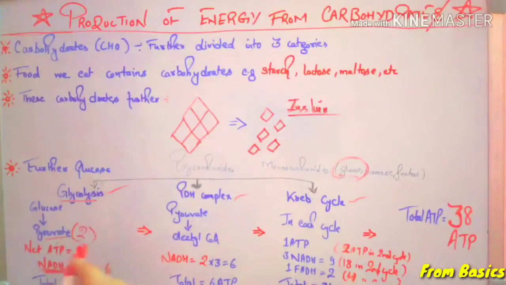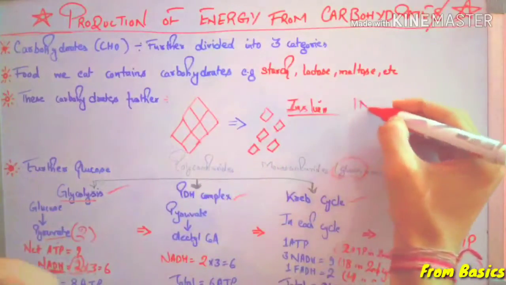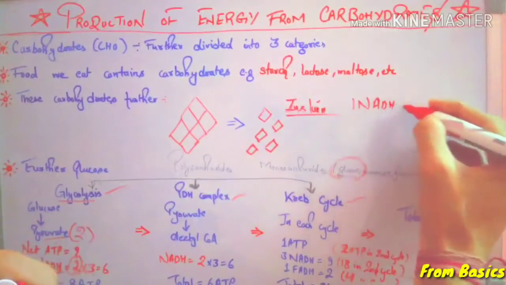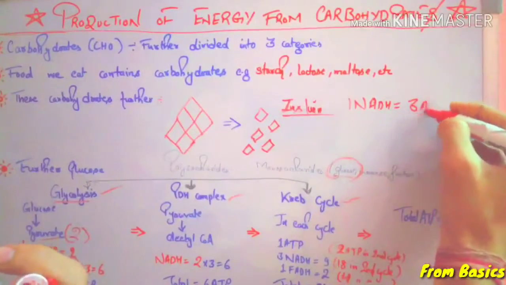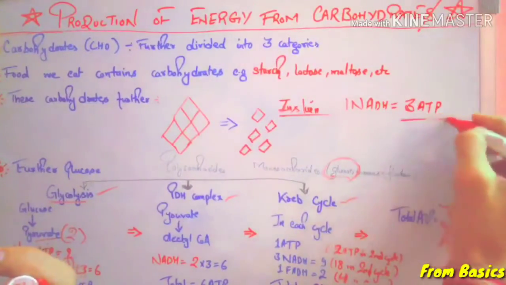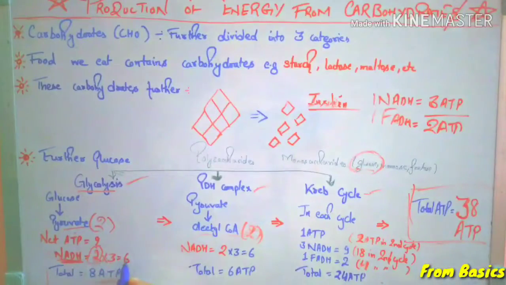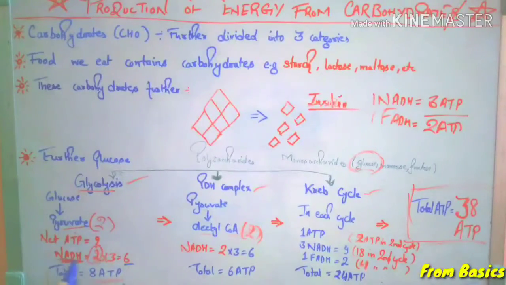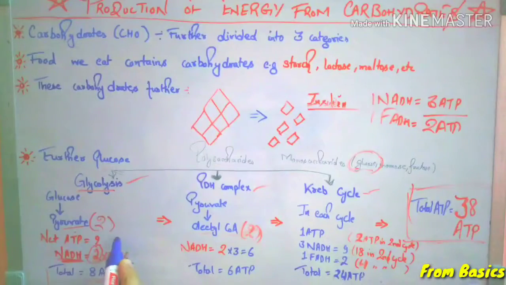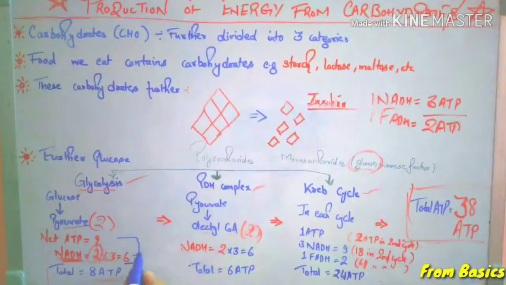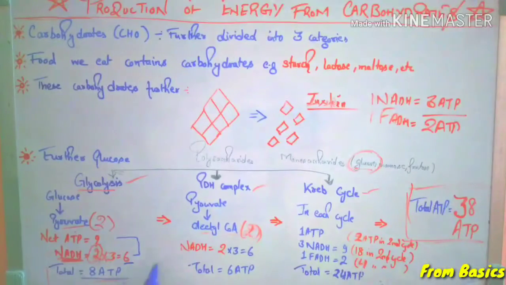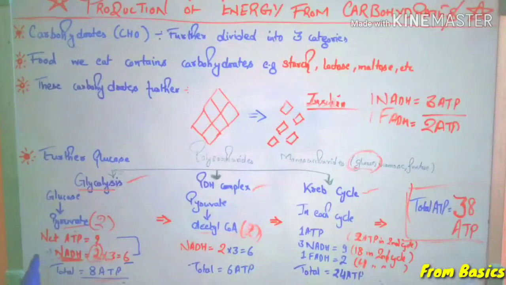So the important thing to note here is that 1 NADH molecule equals approximately 3 ATP molecules. So you can say that from glucose 2 NADH are produced. So 2 into 3 is equal to 6 ATP produced from 2 molecules of NADH here in glycolysis. So we can say that the net gain of ATP in glycolysis is 8 ATP if we count NADH also.